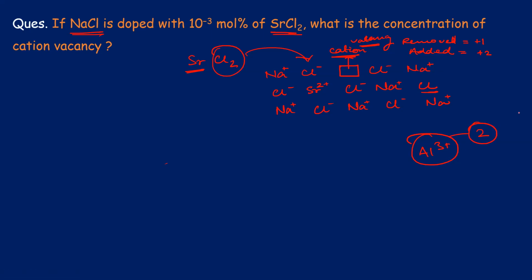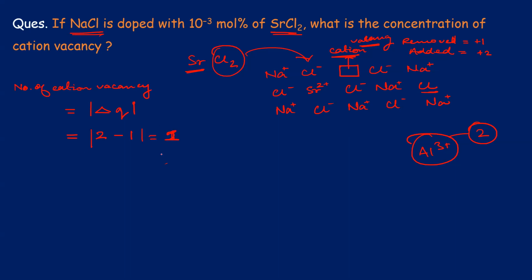Correct. Now you can see the number of cationic vacancies. How will you calculate the number of cation vacancies? It is equal to the difference in charge. Take its mod, you don't have to see the plus or minus, you just have to take the magnitude here. In Sr you have 2 positive and NaCl has 1. If you mod this, then it will be equal to 1, the difference of charges.